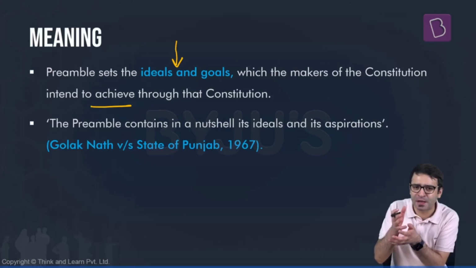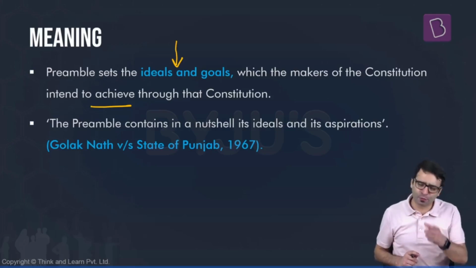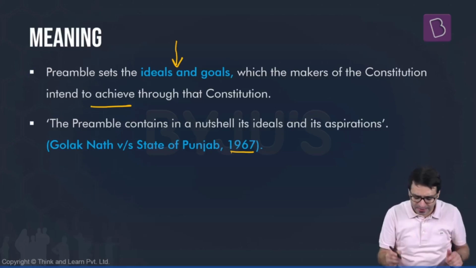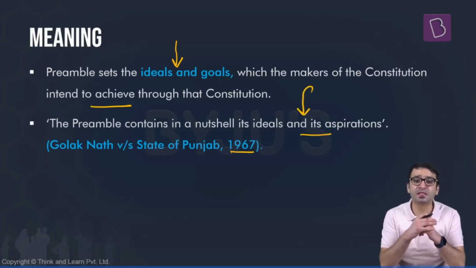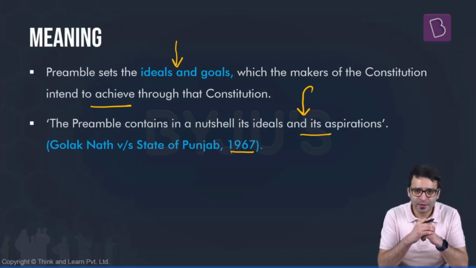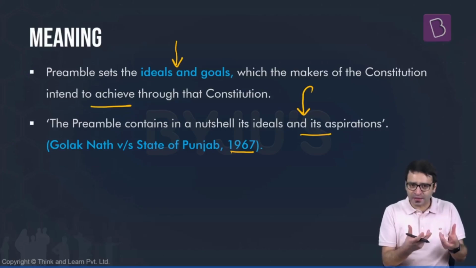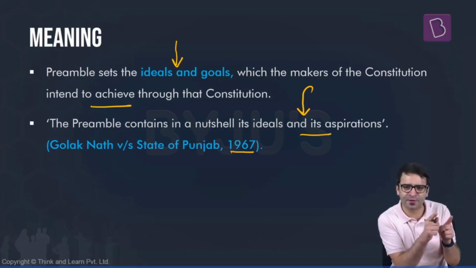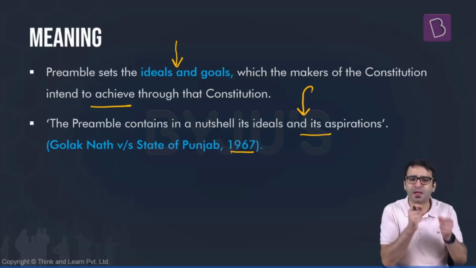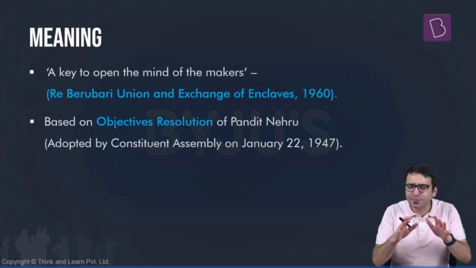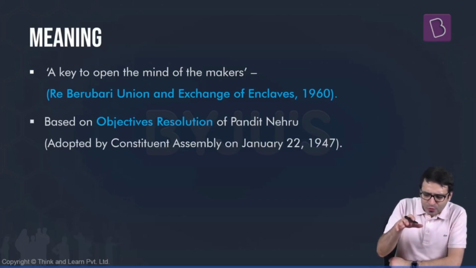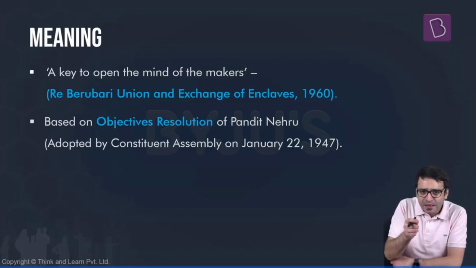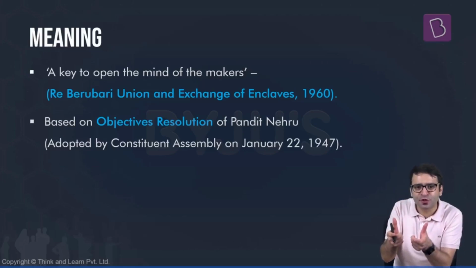And where can we find this mentioned? In the preamble. The Supreme Court, way back in 1967, said the preamble in a nutshell contains the ideals and aspirations of the Constitution. So if you want to understand what the ideals and goals of our Constitution are, you just need to refer to this beautiful document called the Preamble. And when we look at this Preamble, it not only tells us what the Constitution is trying to achieve, it also gives us a sneak peek into the minds of those who drafted this Constitution.